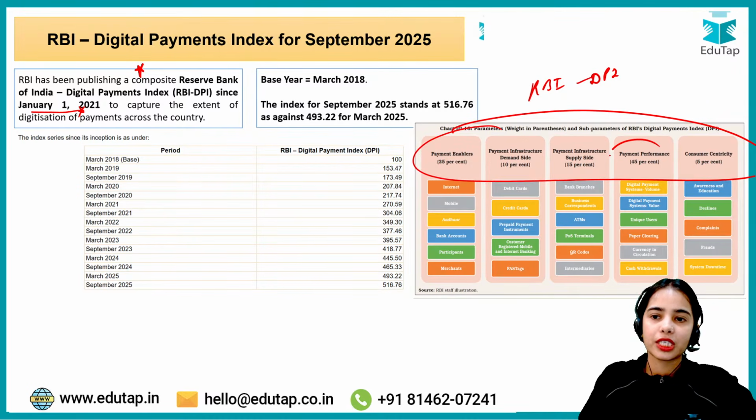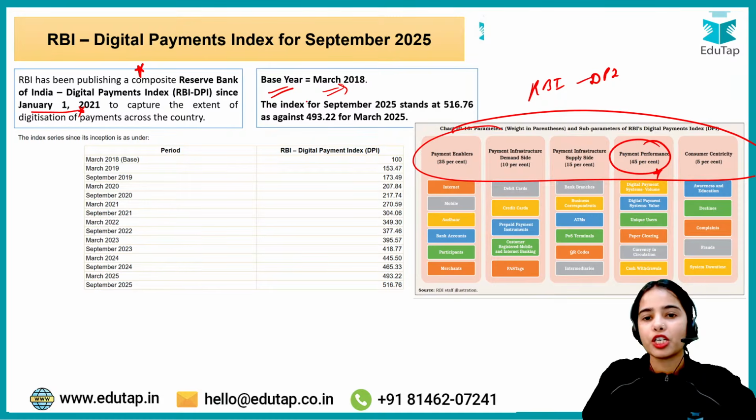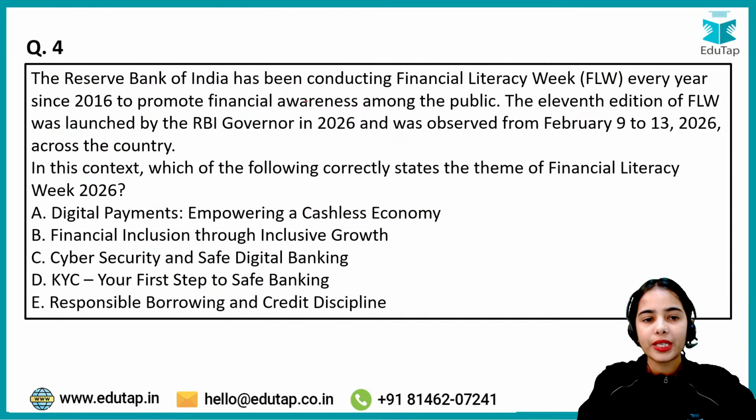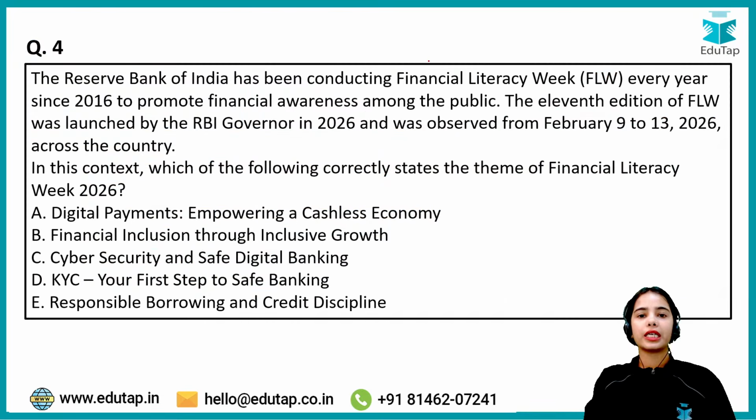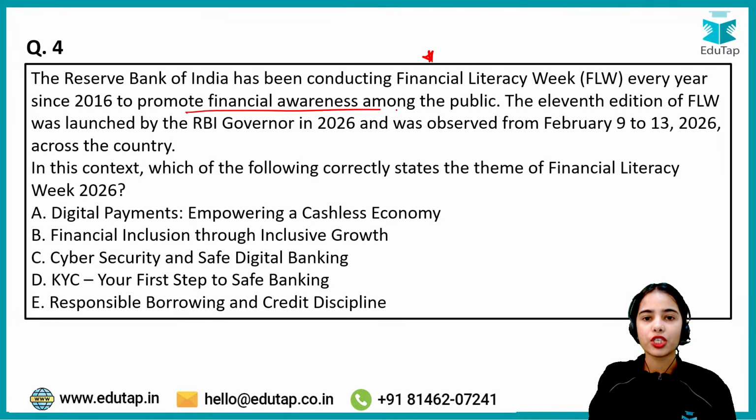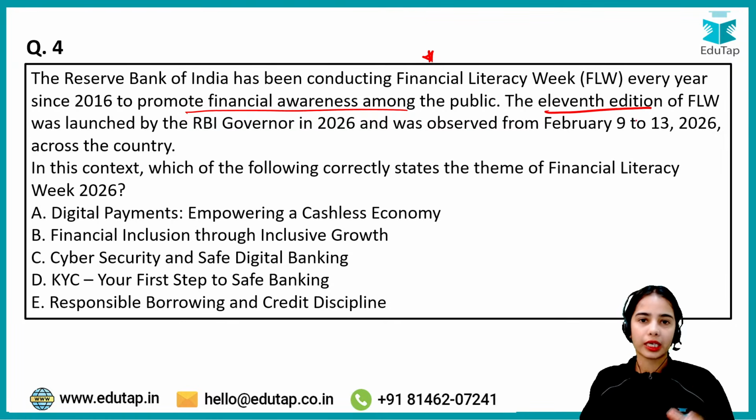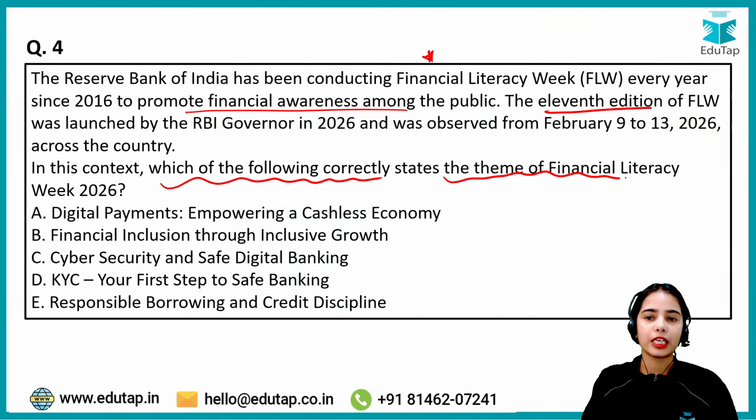The highest weightage is given to payment performance, and the base year for RBI DPI is March 2018. Okay. Now coming to the next question: RBI has been conducting Financial Literacy Week every year since 2016 to promote financial awareness among the public. The 11th edition of the Financial Literacy Week was conducted in 2026. In this context, which of the following correctly states the theme of Financial Literacy Week 2026?